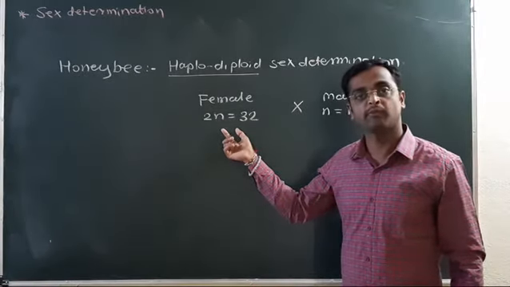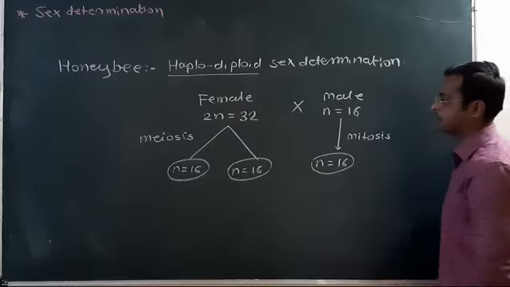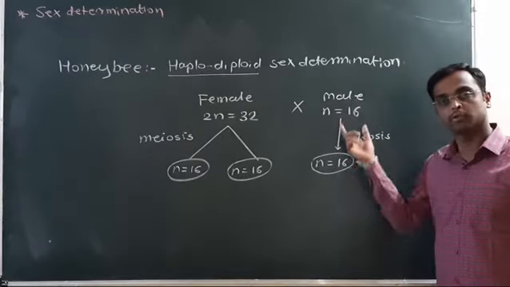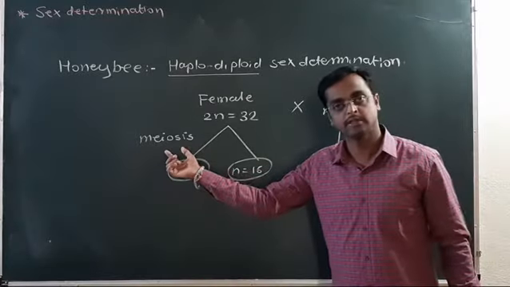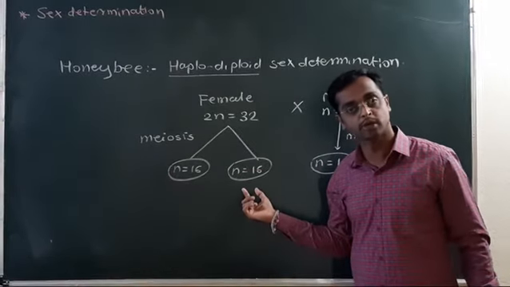Each gamete receives the haploid chromosome number, n equal to 16. But in the male, mitosis takes place. As males are already haploid, the male produces sperms by mitosis, n equal to 16. Mitosis is equational cell division, so the chromosome number is maintained. Meiosis is reductional cell division, so the chromosome number is reduced to half.